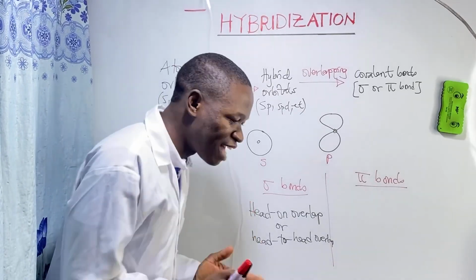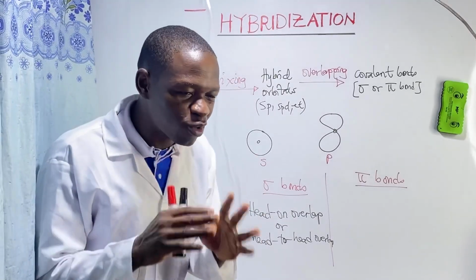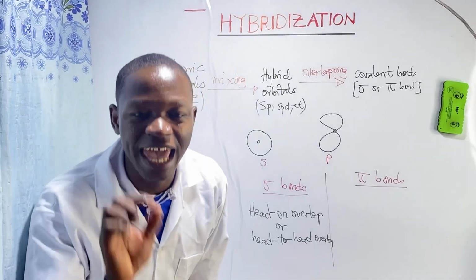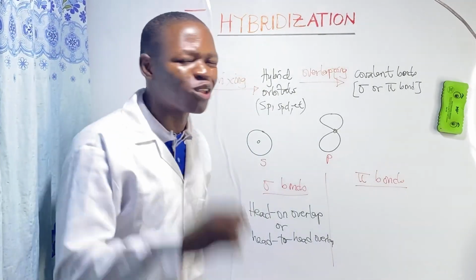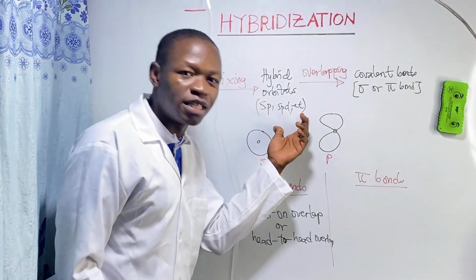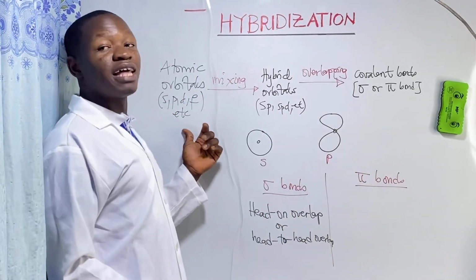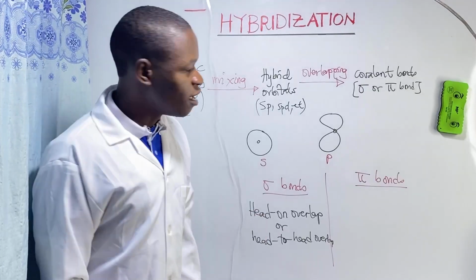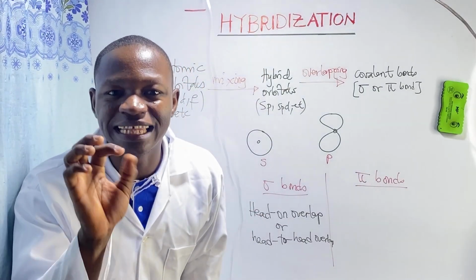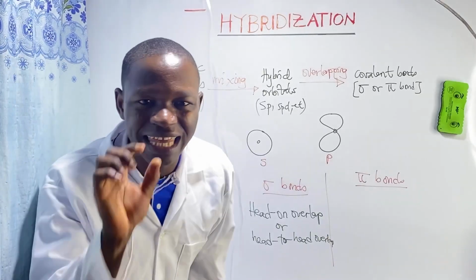This is very fundamental. To avoid all confusions, remember, sigma bonds are formed by the head-on overlap of orbitals. Those orbitals can involve hybrid orbitals as well as unhybridized orbitals. Now, how are pi bonds formed? Pi bonds are formed by the lateral overlap. Lateral only.